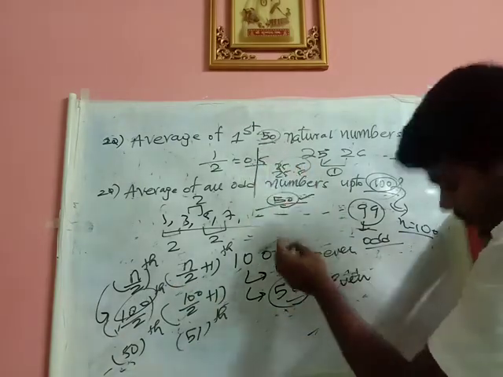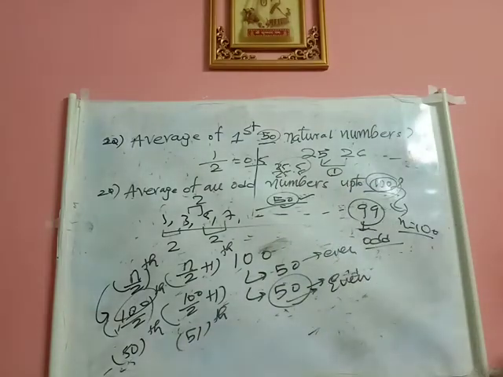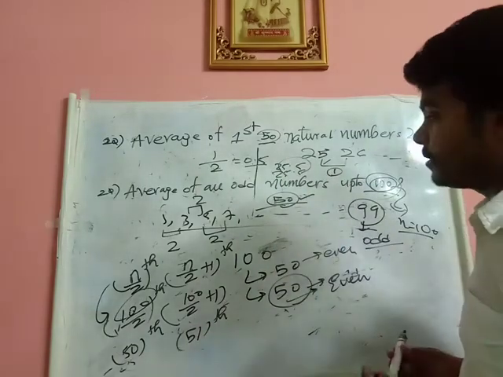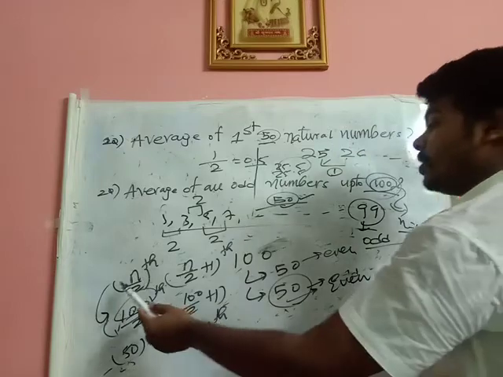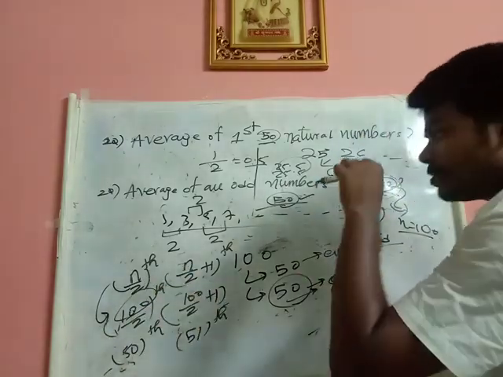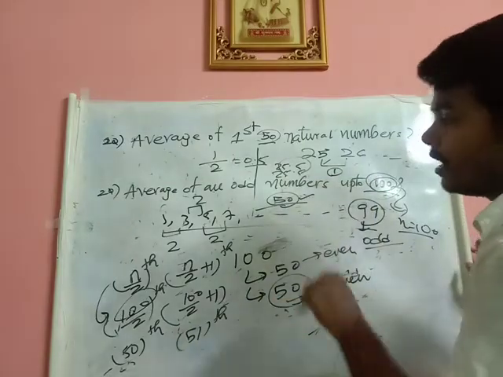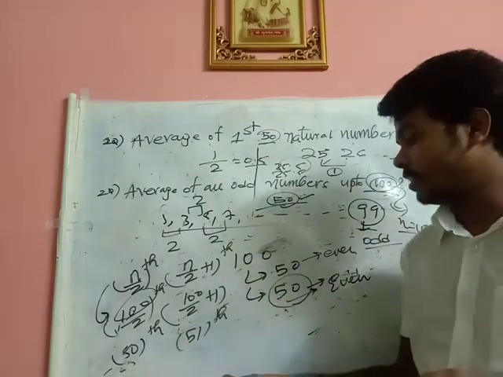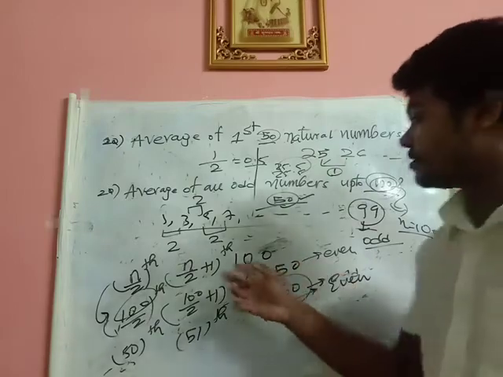Here which number did I take as n? I took 50 as my n. So initially, to tell that you should not take 100 here, I did all these things. Right? So you should take 50 and then do this process. Just I will rub these things and I will tell.